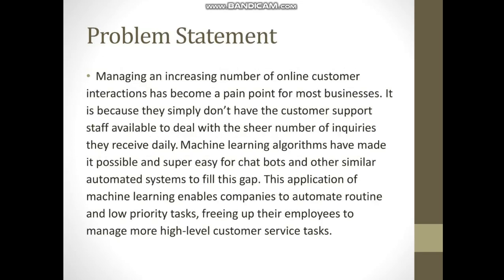Problem statement. Managing an increasing number of online customer interactions has become a pain point for most businesses. It is because they simply don't have the customer support staff available to deal with the sheer number of inquiries they receive daily. Machine learning algorithms have made it possible and super easy for chatbots and other similar automated systems to fill this gap. This application of machine learning enables companies to automate routine and low priority tasks, freeing up their employees to manage more high level customer service tasks.